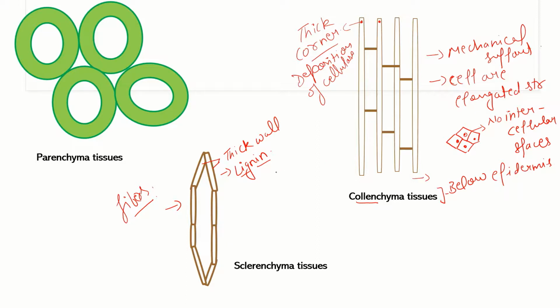Lignin is very important for sclerenchyma tissues because they are also known as dead cells. Dead cells are mainly found in the bark of big higher plants, and lignin has great tensile strength.